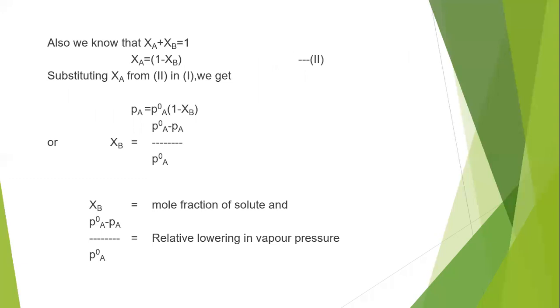So XA plus XB equals 1, where XA is the mole fraction of the solvent and XB is the mole fraction of the solute. From this equation, XA equals 1 minus XB, that is, 1 minus the mole fraction of the solute.